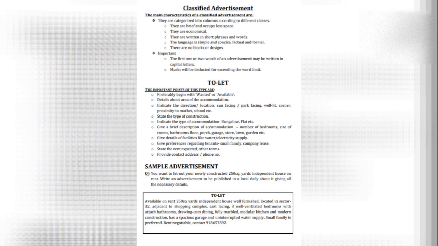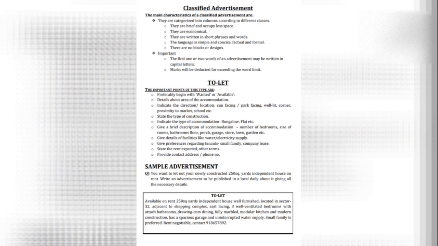Then a brief description of accommodation, meaning what all it has: number of bedrooms, bathrooms, porch, garage, store, lawn, garden, etc. Then you need to give some details related to the facilities that you are going to provide. That is 24 hours water supply, uninterrupted power supply, that can be mentioned.